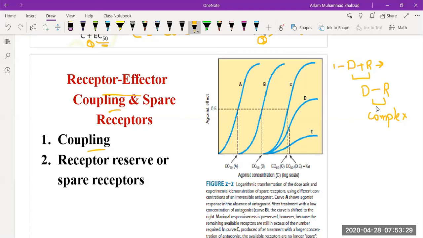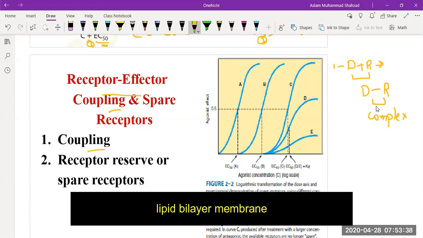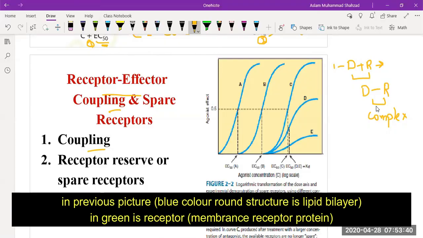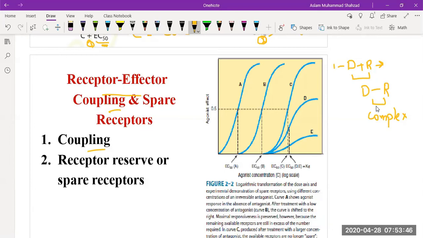You have to understand that our cells are made up of a cell membrane. We have the lipid bilayer membrane, and that lipid membrane contains receptors. So when a drug wants to go inside the cell, it has to go inside through the receptors.